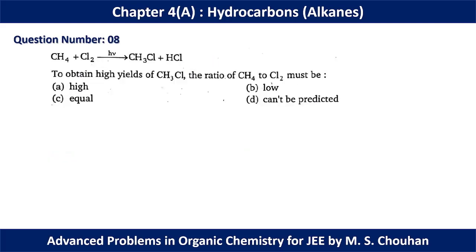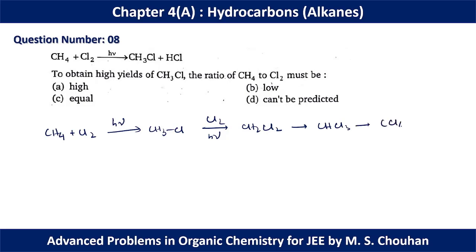In question number 8, CH4 methane, we have reacted with chlorine in presence of light or photolytic condition, and we have achieved CH3Cl along with HCl. To obtain a high yield of CH3Cl, the ratio of methane to Cl2 must be. So the problem is that if we react methane and Cl2, first of all we will get this one, but this product will react again with Cl2 to form CH2Cl2, then we will get CHCl3, and finally we will get CCl4.